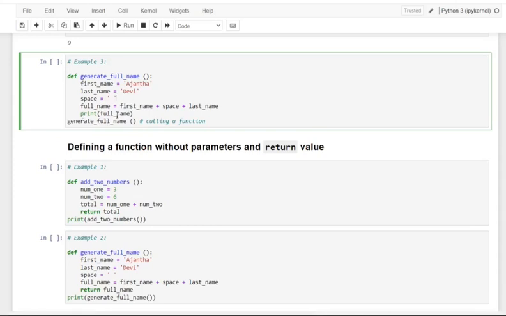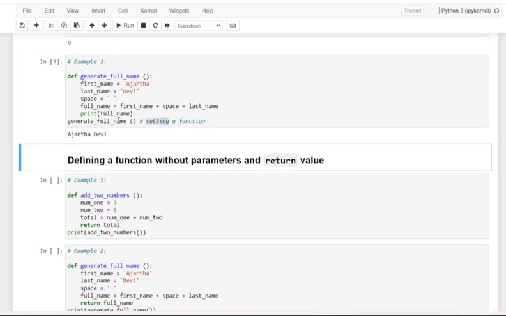So with this statement of coding, we are making it a function under the function definition, and then we are making the print, which also comes under the function. So when calling, it is just going to print the exact full name.